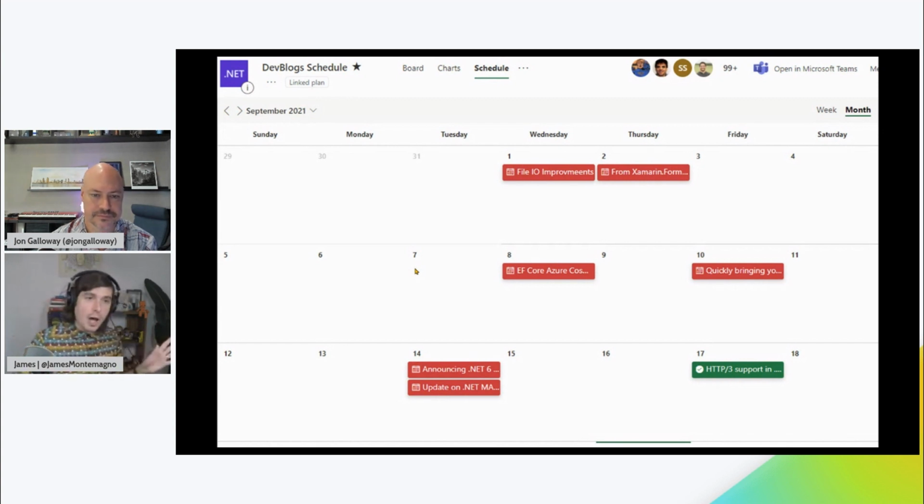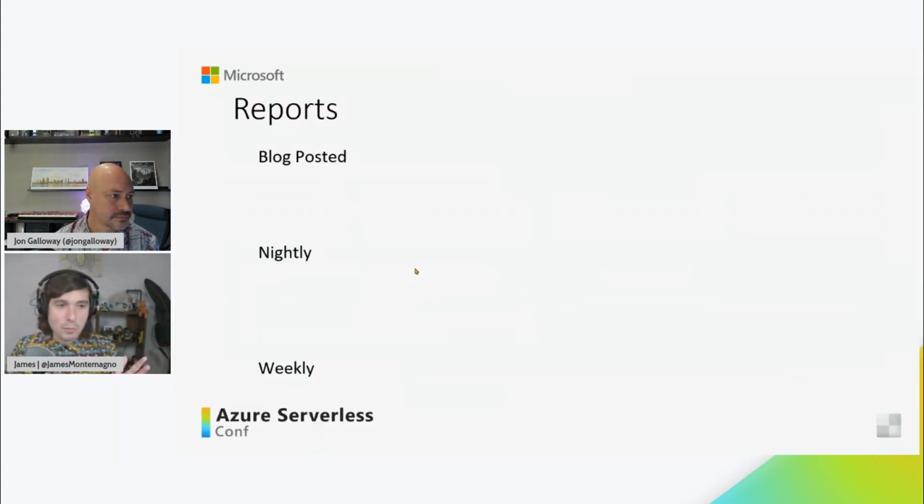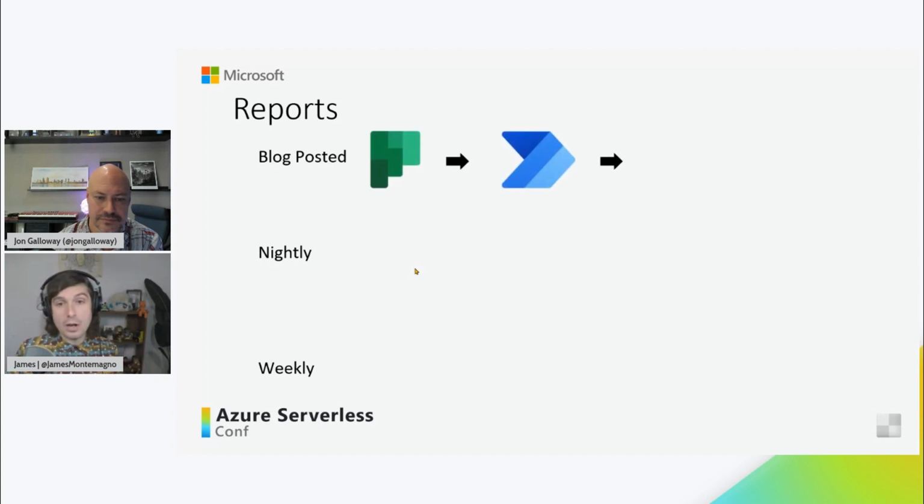Now, once the blog is up and running and good to go, we need reports. And there's a whole bunch of really cool things that happen here. Whenever a blog post is posted, and that ticket is closed on the planner, that kicks off a Power Automate hook that then updates our internal DevOps board for tracking.